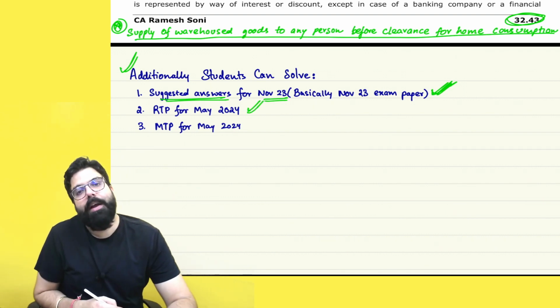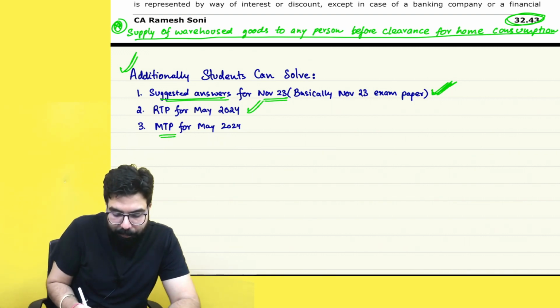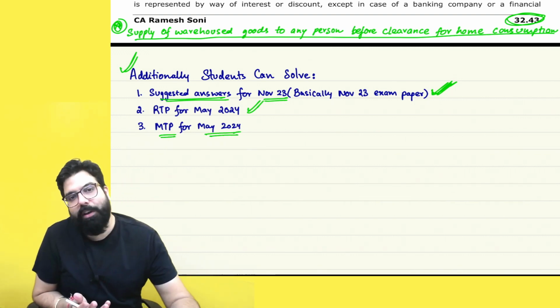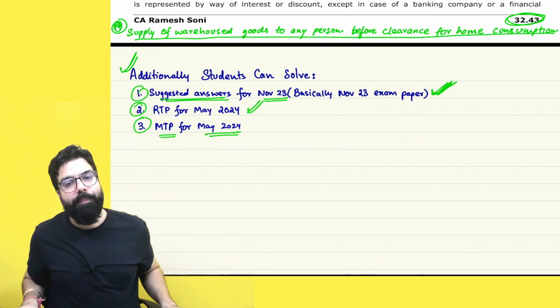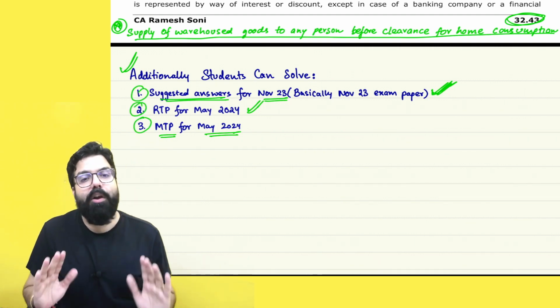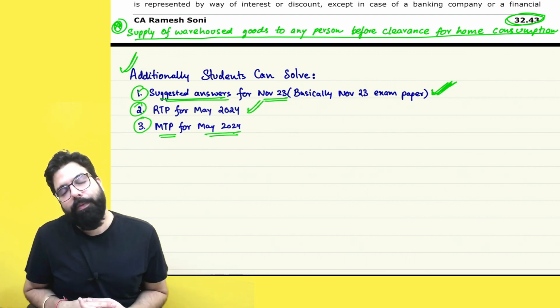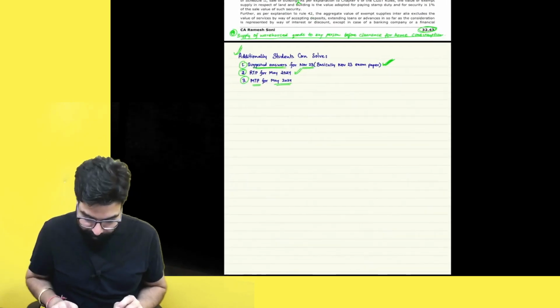Once the MTPs, mock test papers, are released for May 24 by ICAI, you can solve them also. That's all the additional questions and answers you have to do. This will be more than enough along with version 10. I hope this point was clear to all of you.